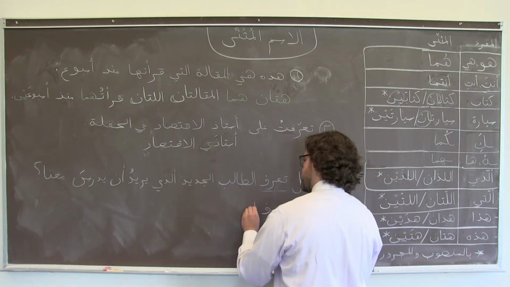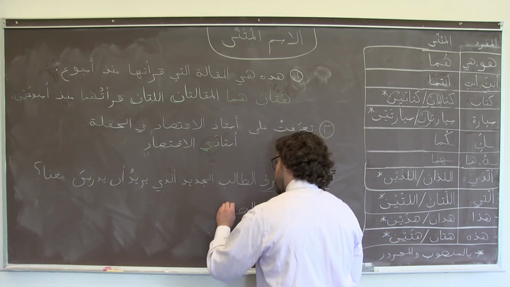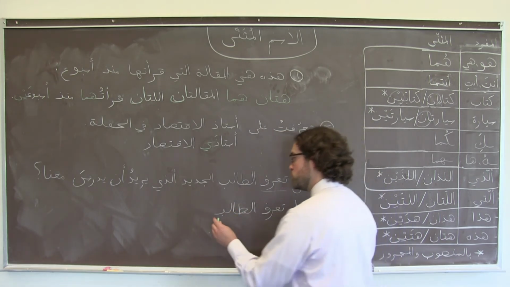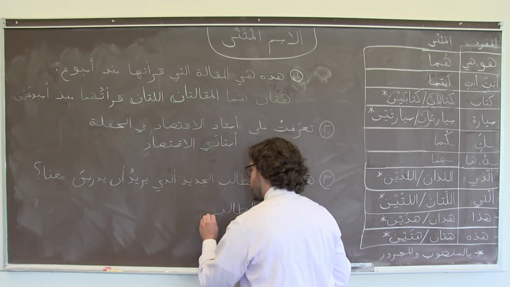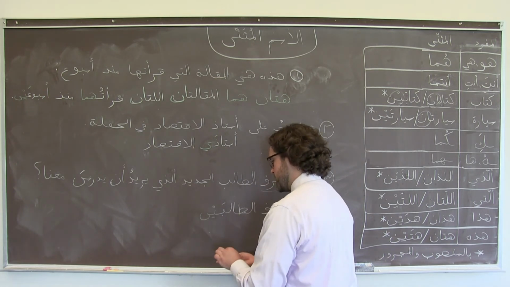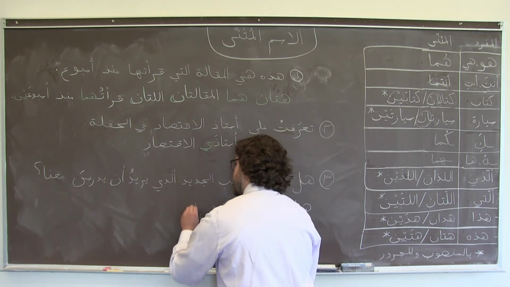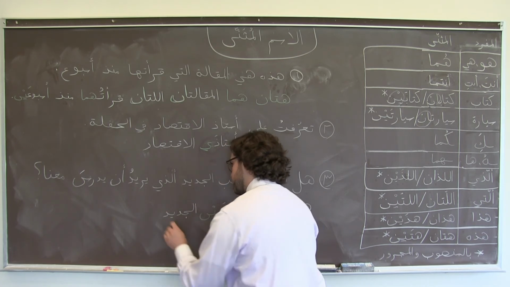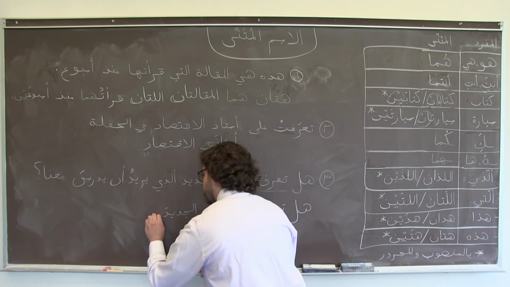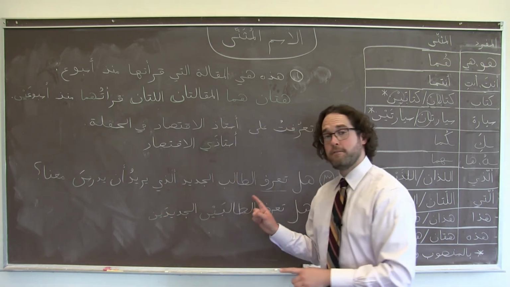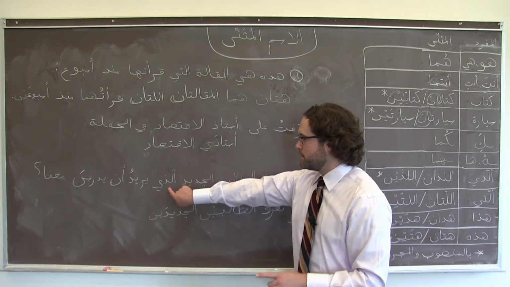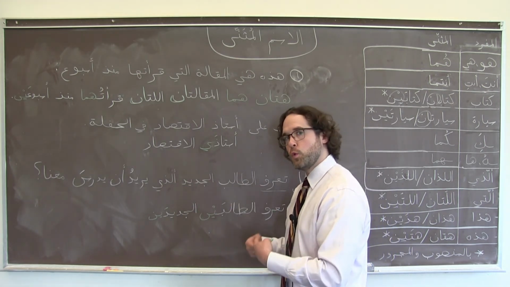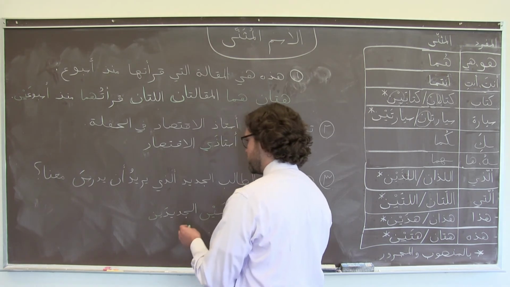So we're going to say instead هل تعرف الطالب, but now I need my dual ending. It's mansoob. الطالبين الجديدين. Now I have this pronoun here, الذي, that, the two students who, or that, the relative pronoun.